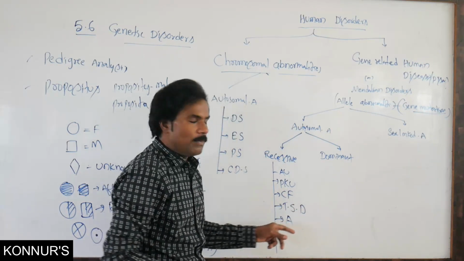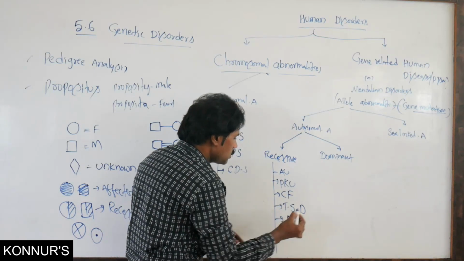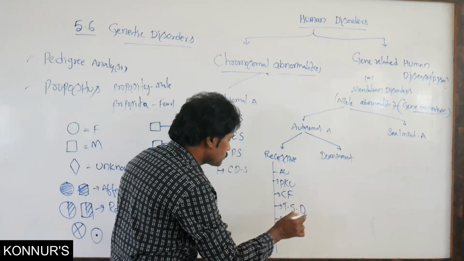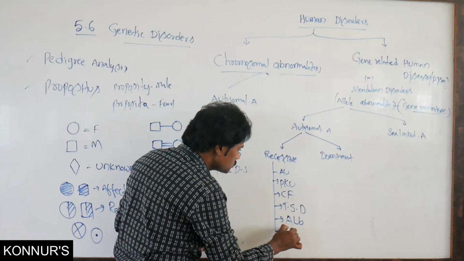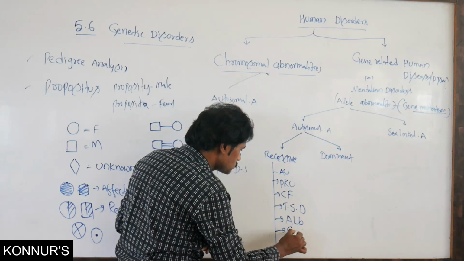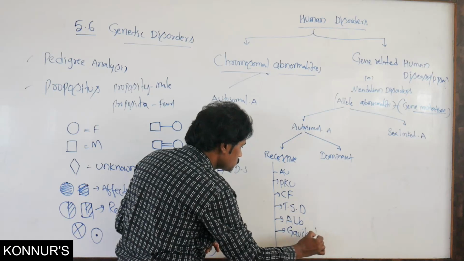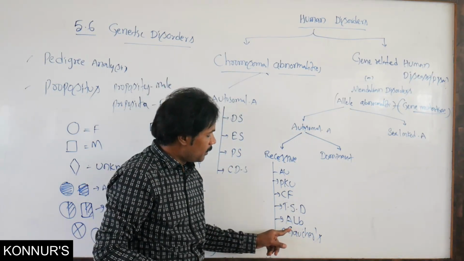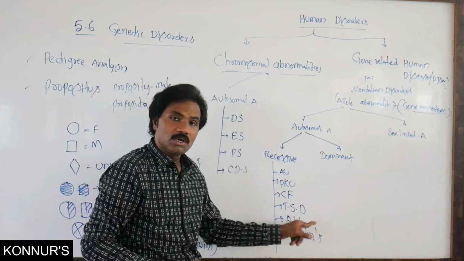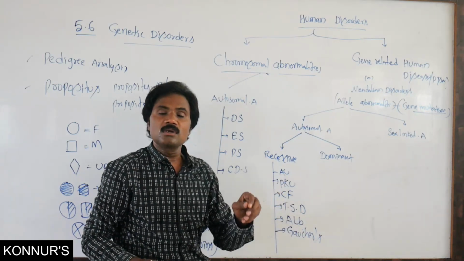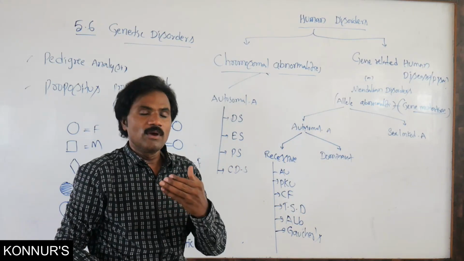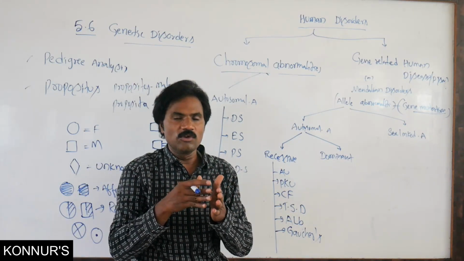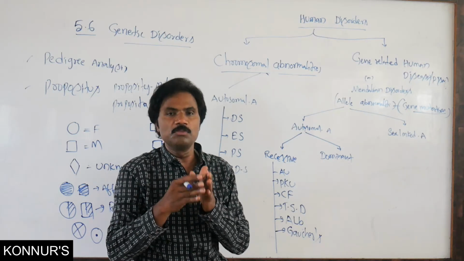Then albinism, Gaucher's disease. Along with this, in hemoglobin, during formation of alpha and beta chains, there are also variations due to gene mutation.